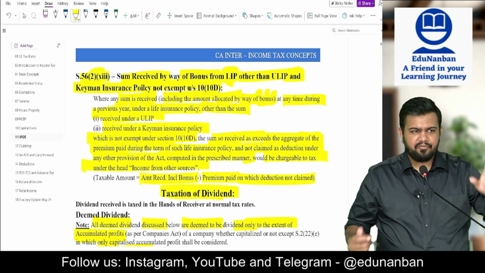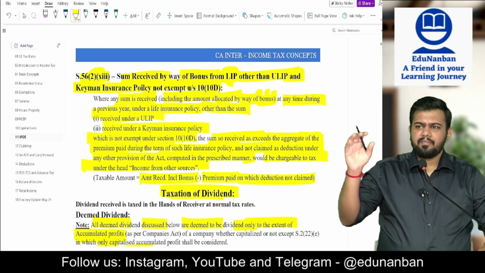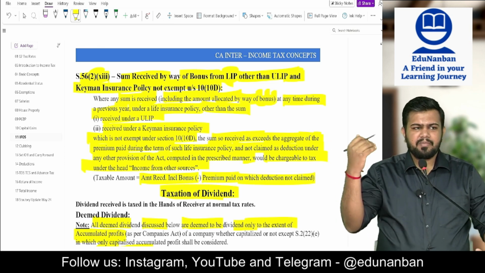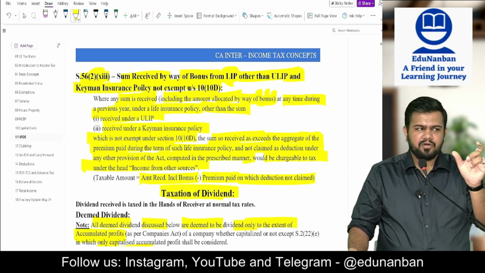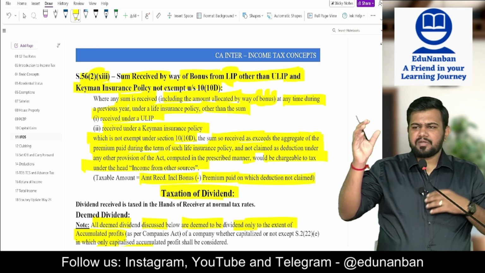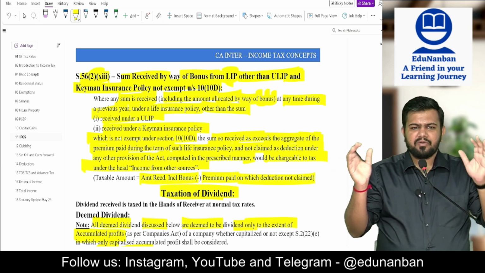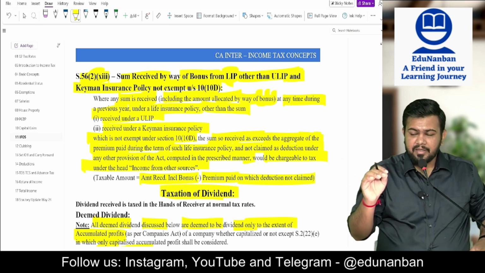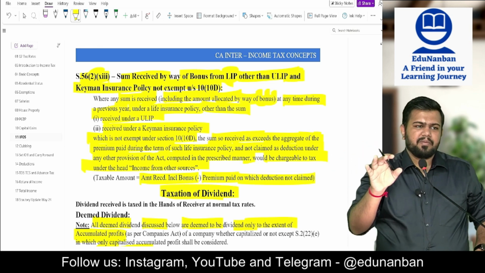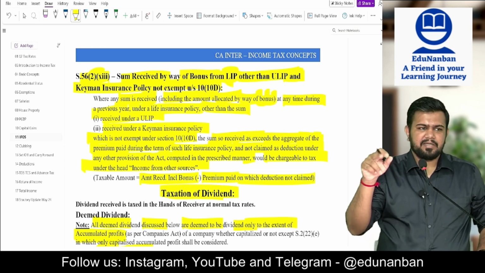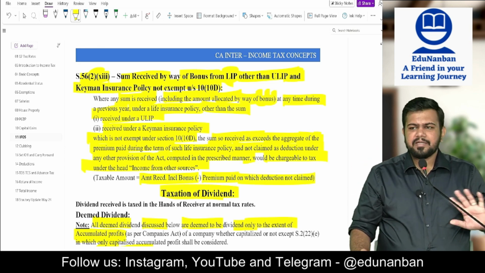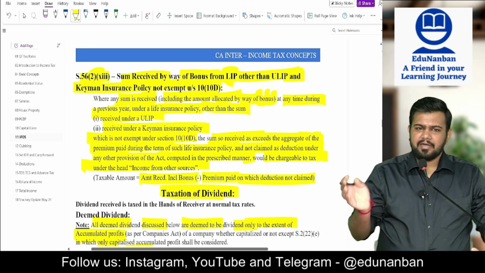Amount received from the maturity, minus premium paid you can reduce, because that is the payment made. So the balance only is the income. Whatever LIC amount is received minus premium paid is the income. This is taxable. But if you have taken deduction on premium, such premium you should not reduce. If you have taken deduction under 80C on premium, such premium you should not reduce.